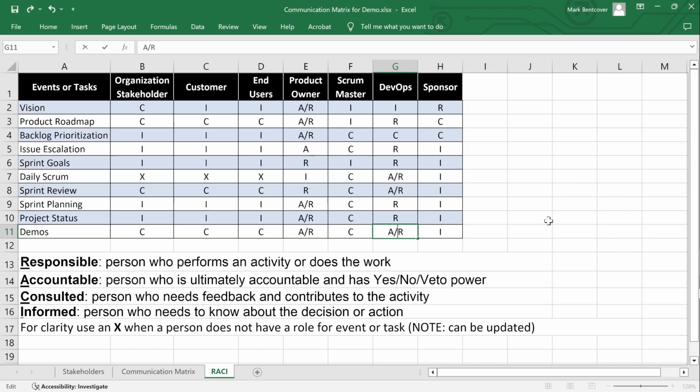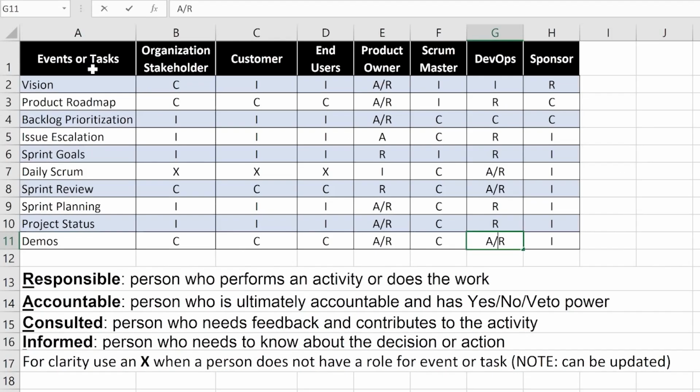A RACI matrix typically includes the following components. You have the event or tasks, and then the various roles, which in my standard are organizational stakeholder, customer, end user, product owner, scrum master, DevOps, and sponsor. You can customize this as your needs require, and you can also make it more specific.